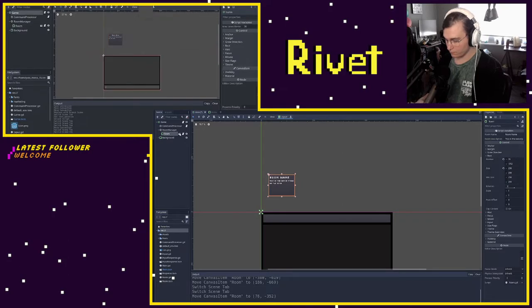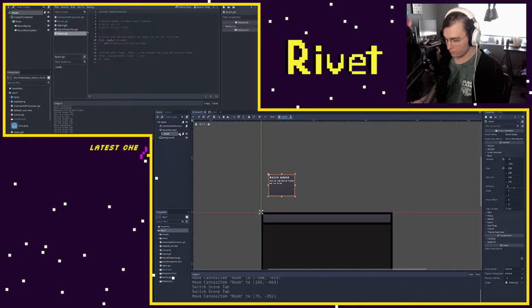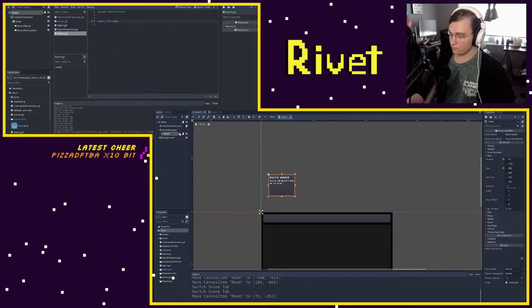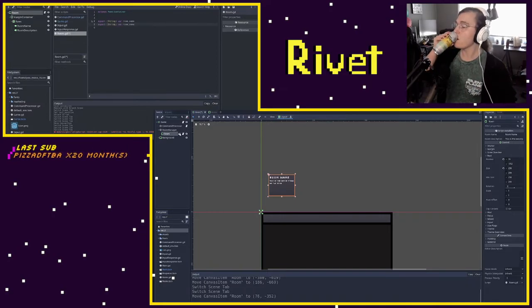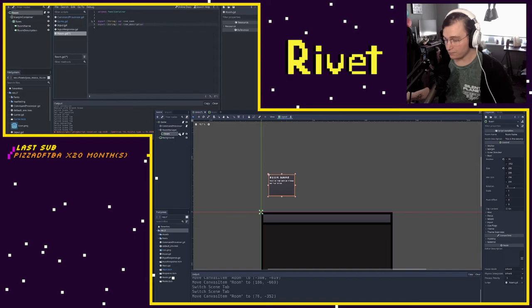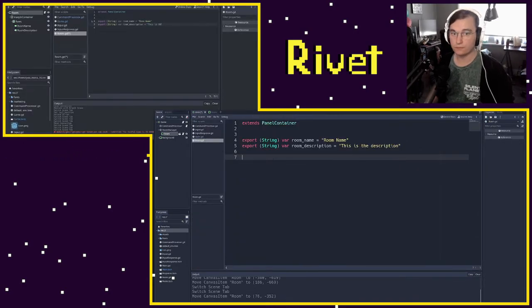Okay, so let's add some functionality to our room. One thing we'll notice is we've got a room name and a description, so we probably want to set that within our code. So what I'm going to do is add two export variables. I'm going to say export string var room_name, and then I'm going to do the same thing for the room description. Then we can default this to room name and default this to this is the description of the room. Okay, perfect. So now we've got these things we can change from the editor.